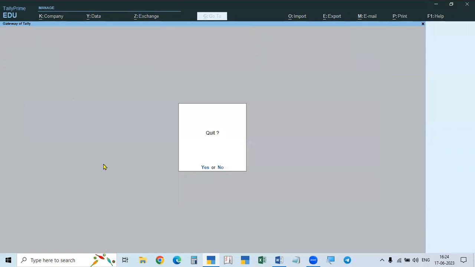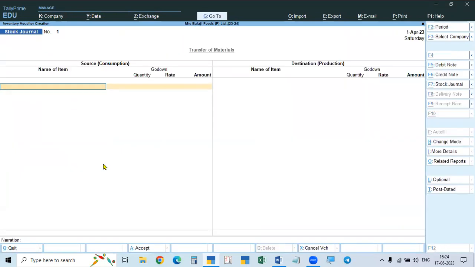Now go to voucher, Alt F7, stock journal. In the first line, name of the item, that is the item transferred, and go down: first line, second line, quantity, rate, amount. This is the source from where it is transferred. The destination is the godown to which it is transferred, the same item.